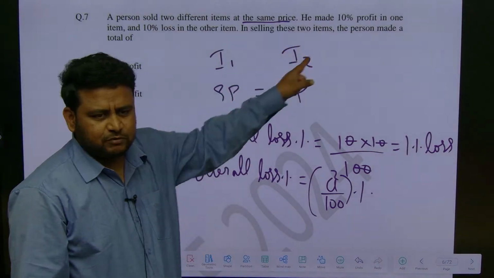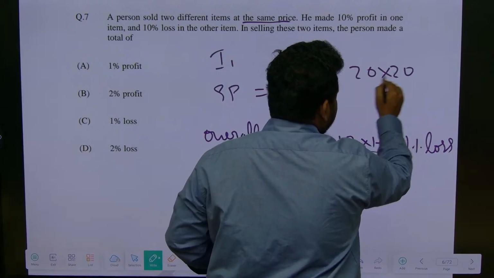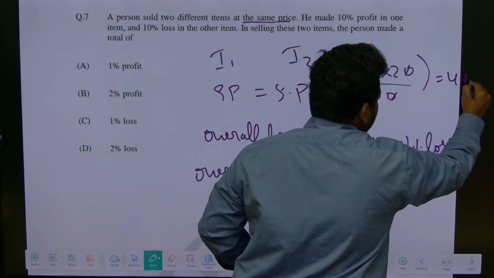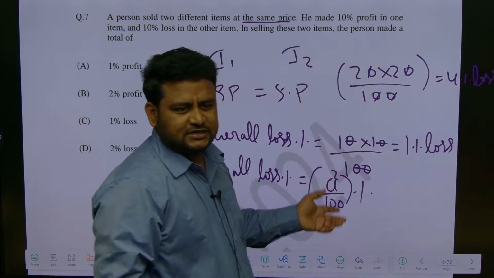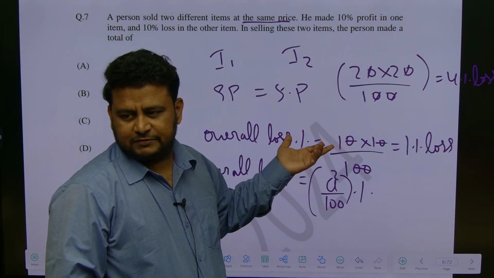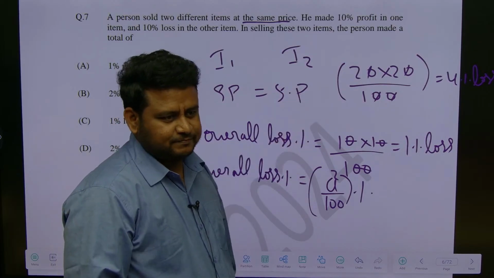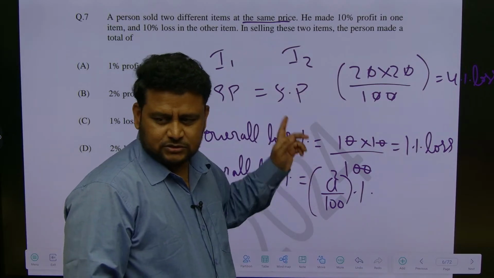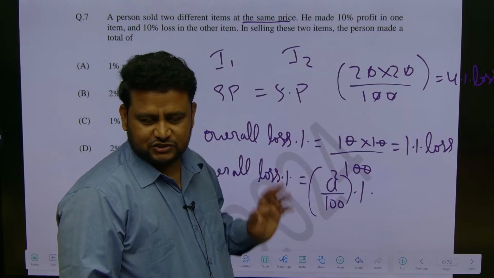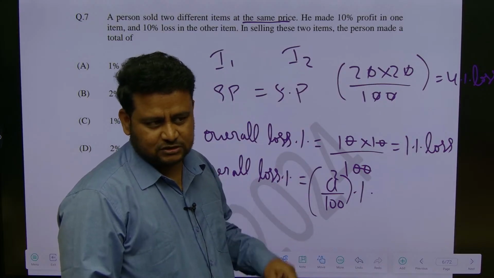Suppose they have given 20% profit, 20% loss, it will become 20 into 20 by 100 loss. Zero cancels zero, 2 into 2, that is 4% loss. If they give 30%, 30 into 30, that will be nothing but 9% loss. It will always be in the form of a square. 10% means 1 square, 20% means 2 square, 30% means 3 square, 40% means 4 square. You don't even have to calculate this. 50% means 5 square, 25% loss, just like that.